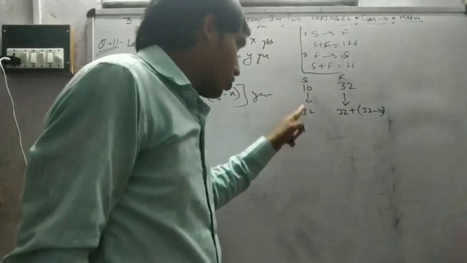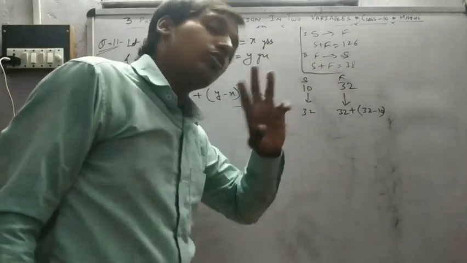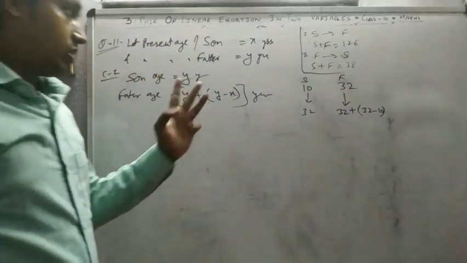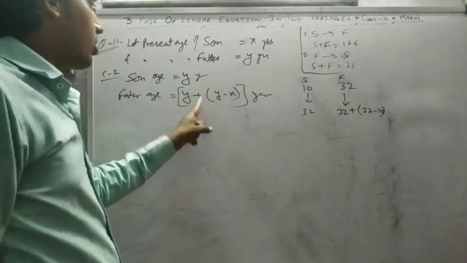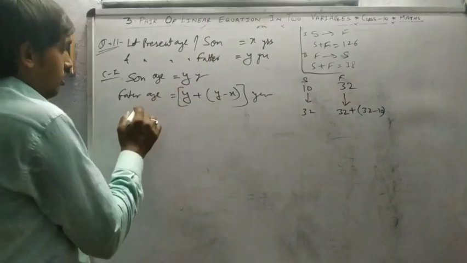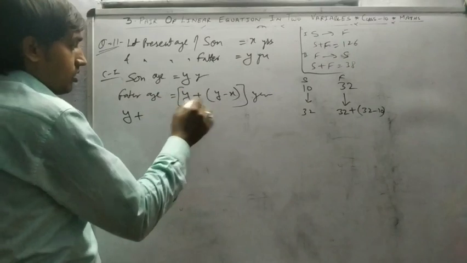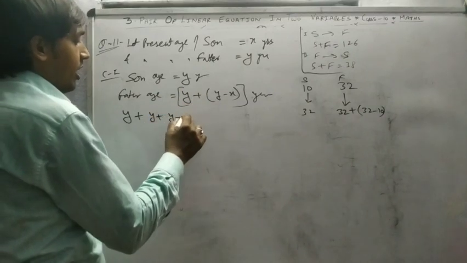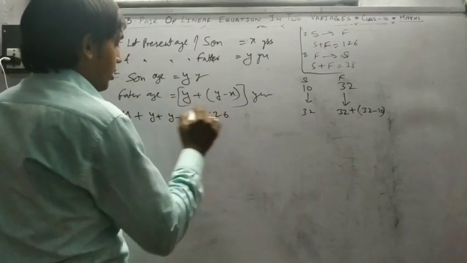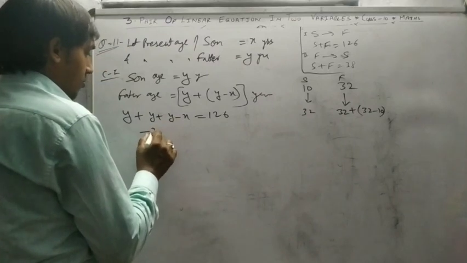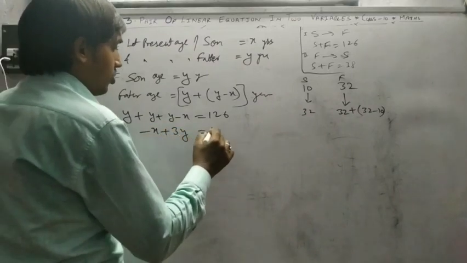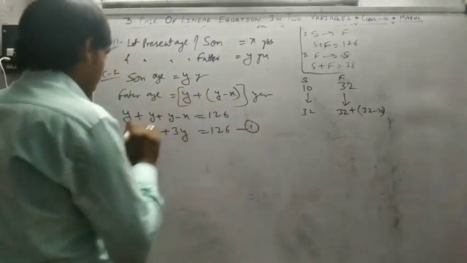If son increased by 22 years, father is also increased by 22 years. Same concept used here. So according to the question, son's age plus father's age is equal to 126, means minus x plus 3y is equal to 126. Equation first.